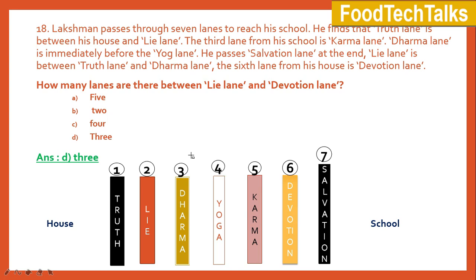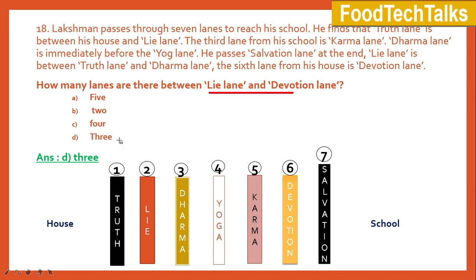Let's look onto it. Lakshman passes through 7 lanes to reach his school. He finds that Truth Lane is between his house and Lie Lane. The third lane from his school is Karma Lane. Dharma Lane is immediately before the Yoga Lane. He passes Salvation Lane at the end. Lie Lane is between Truth Lane and Dharma Lane. The sixth lane from his house is Devotion Lane. And the question is, how many lanes are there between Lie Lane and Devotion Lane? Options are A 5, B 2, C 4 and D 3.